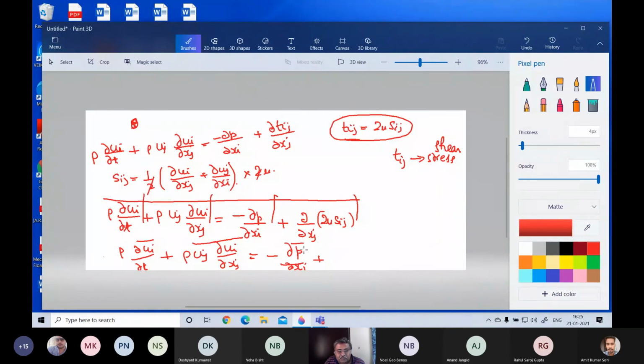So dou P by this thing plus dou by dou Xj of 2 mu. Basically, it can be reduced and will come like this. Then of 2 mu Sij. So this will become, I'm going to explain it further.